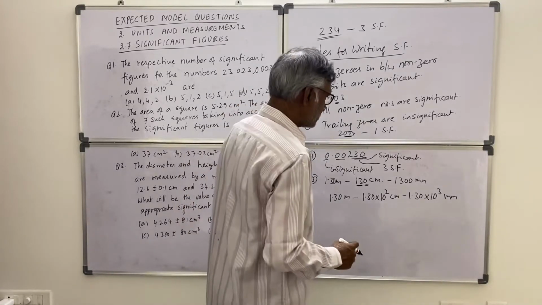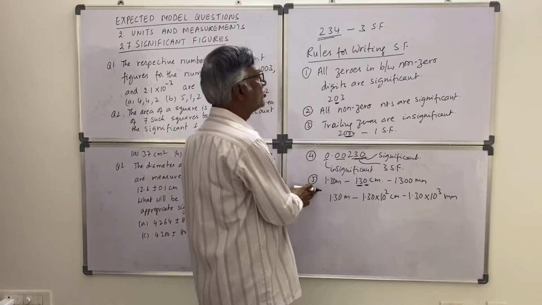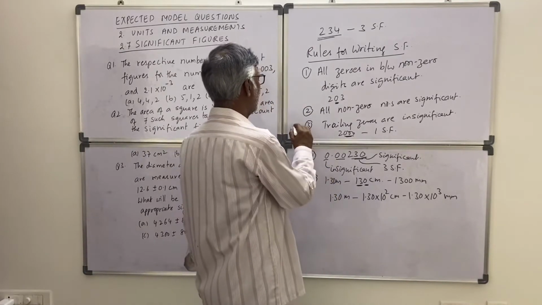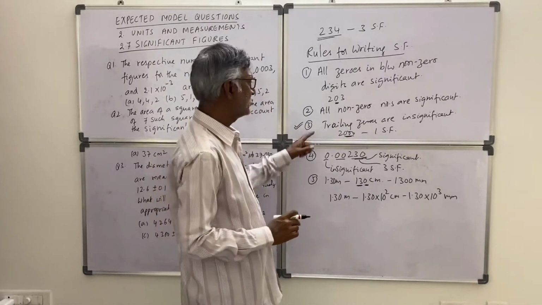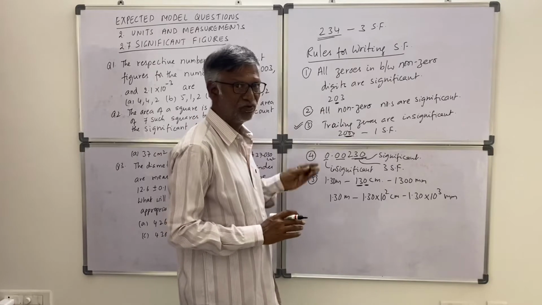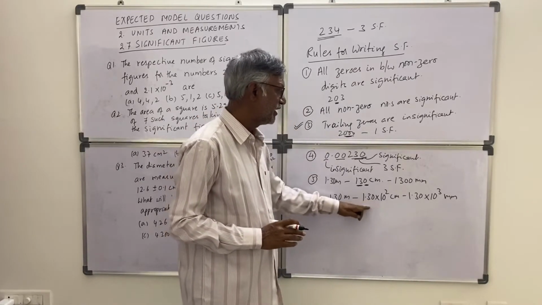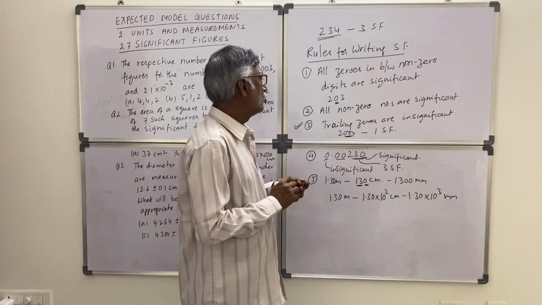Okay, this is important. If scientific notation is not used, then this rule will prevail. If they didn't write any scientific notation, this trailing zeros are insignificant rule will prevail. If in scientific notation they write the number, this is the rule. Okay. So now let us check.